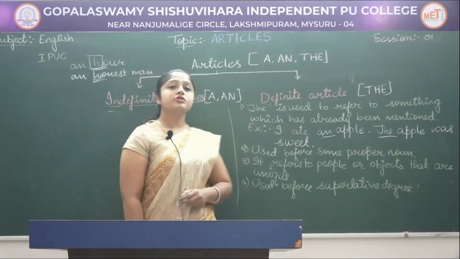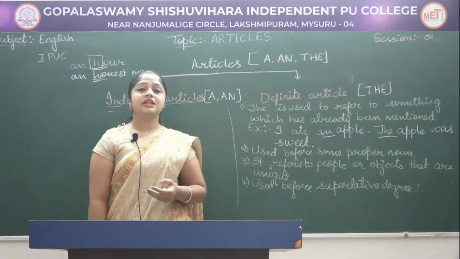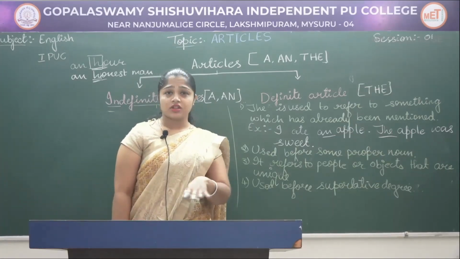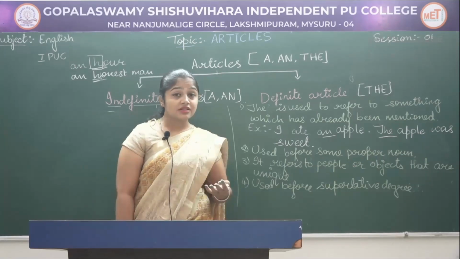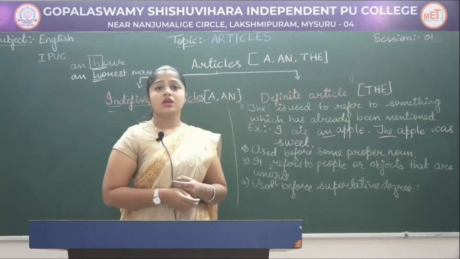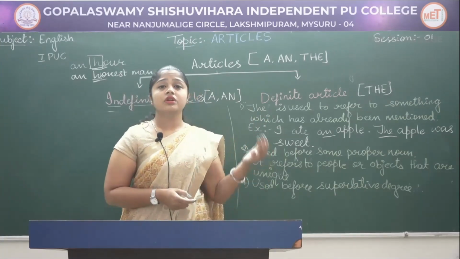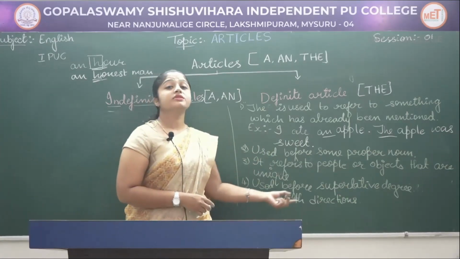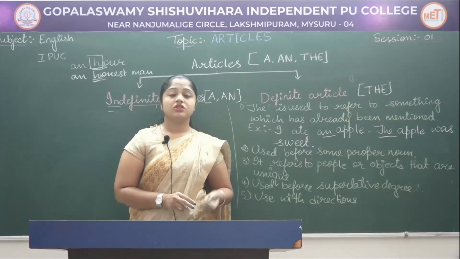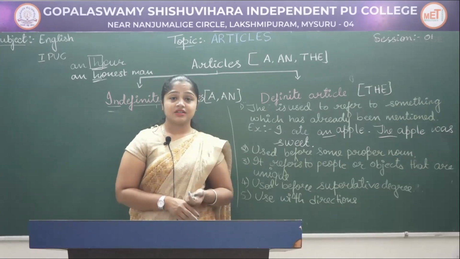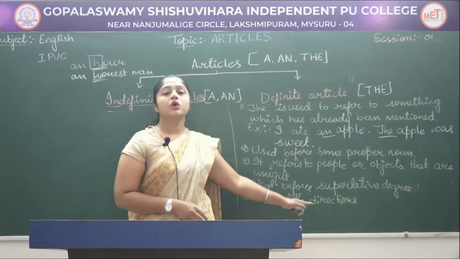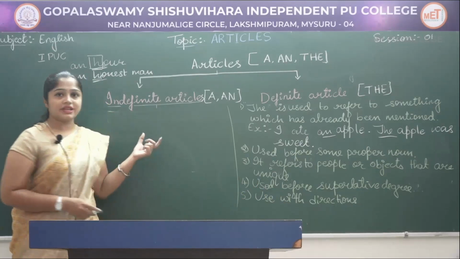Next we use "the" before the superlative degree, that is the third degree of comparison: the strongest, the tallest, the shortest, the weakest, the smartest. And we also use "the" with directions. For example, the west, the north, the south, the east. The sun rises in the east. So we use "the" with the directions.